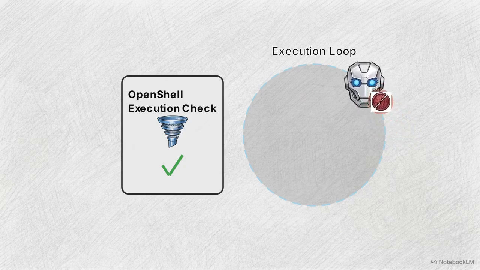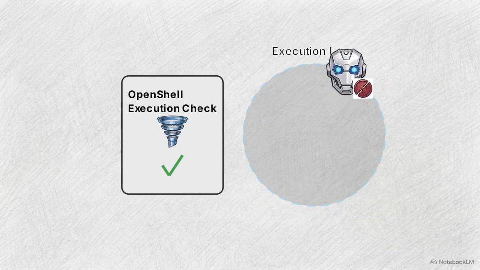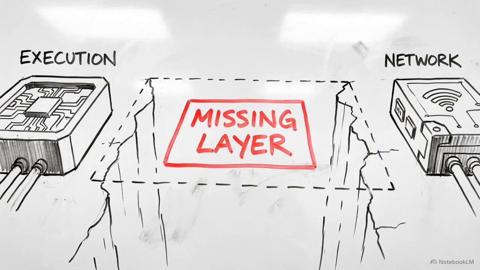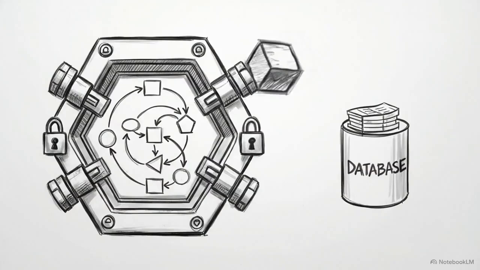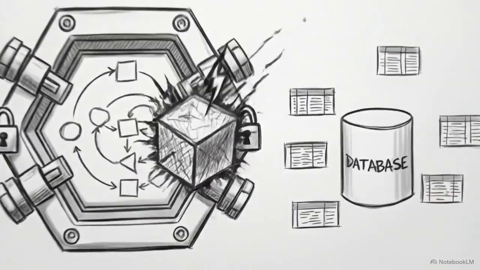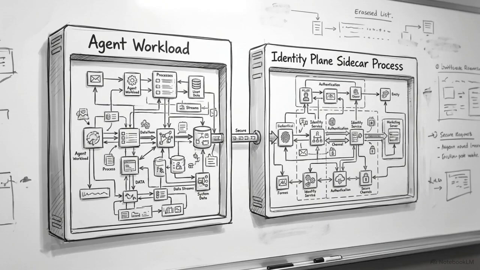If an identity is compromised mid-session, the static sandbox lacks a detection signal. The execution loop continues unbroken. Relying solely on execution isolation leaves a significant authorization gap. A secure sandbox will still execute a data breach if it cannot continuously verify the identity of the workload inside it. EnforceAuth addresses this by operating as the identity plane, running as an isolated sidecar process alongside the agent workload.